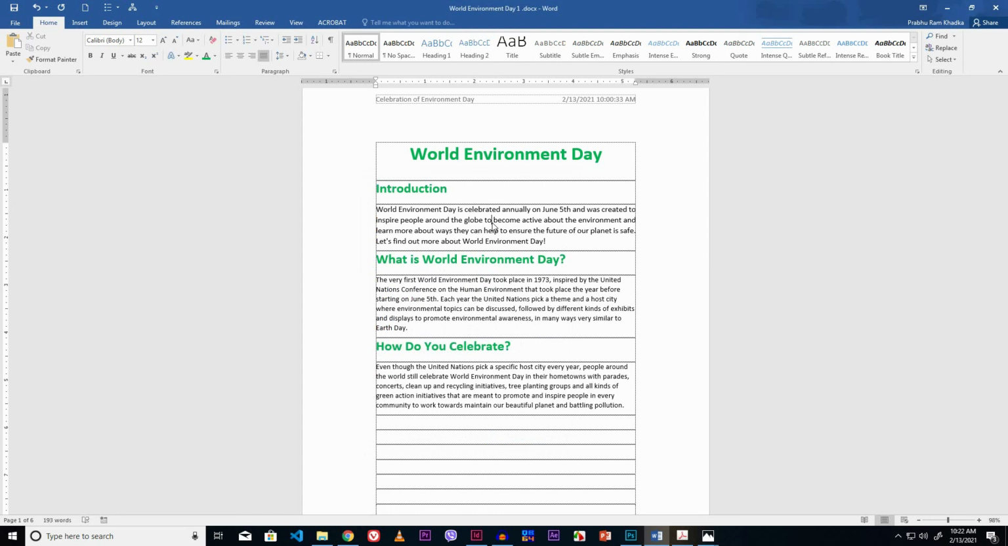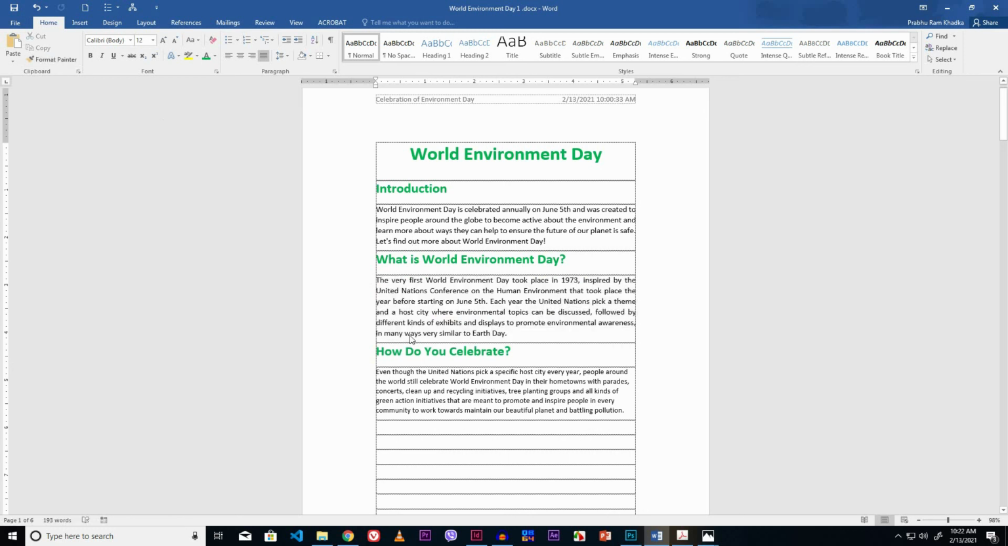Now copy this format for next paragraph. Make sure cursor is over here. Click the Format Painter option from Clipboard group of Home tab. Now select the paragraph where you want to apply the format. Now again copy this format for next paragraph. Click the Format Painter option. Now select the paragraph.